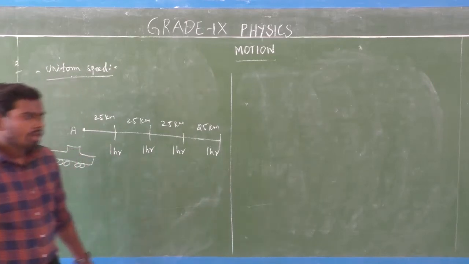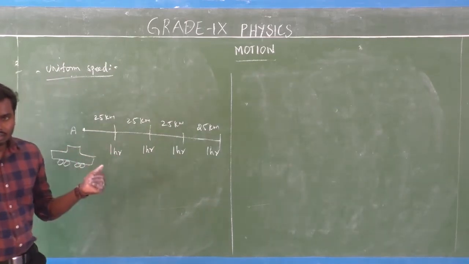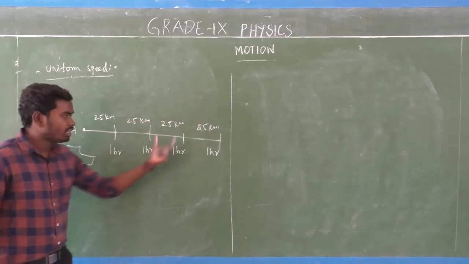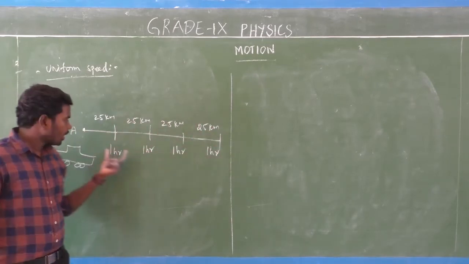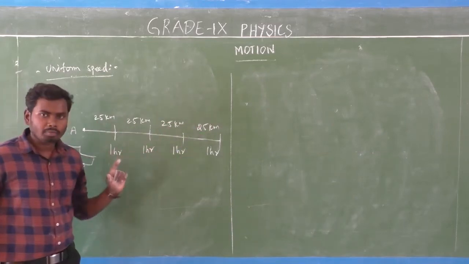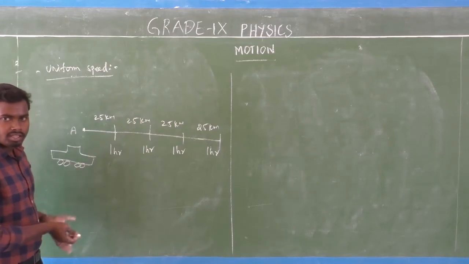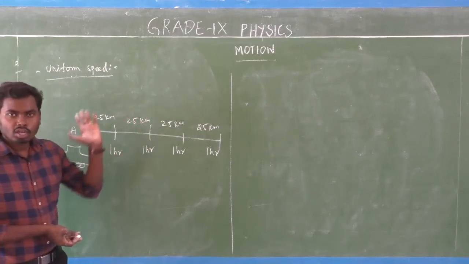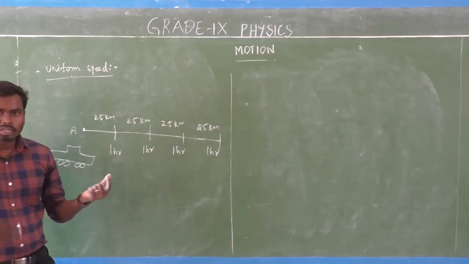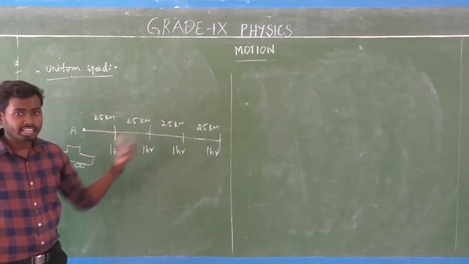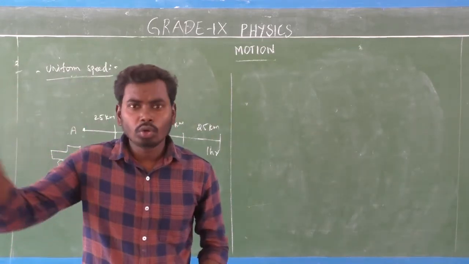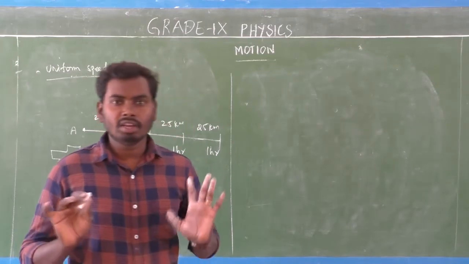Look at here. Here the car covers equal distances in equal interval of time. Am I right? So that is uniform motion, that is uniform speed. Whenever an object covers equal distances in equal interval of time, that is called uniform speed. Very, very simple.